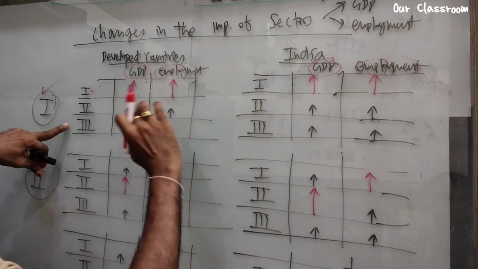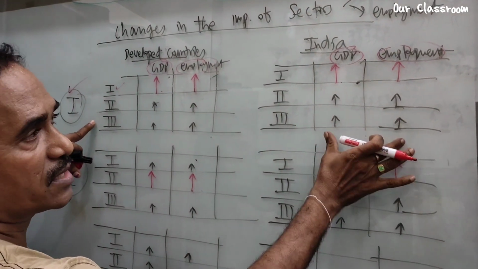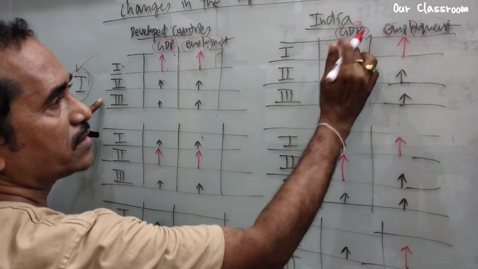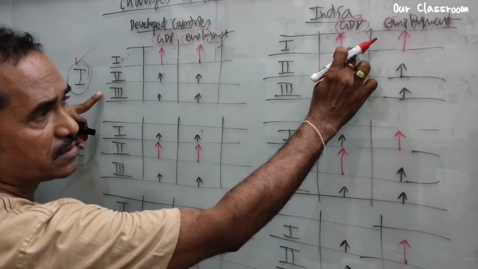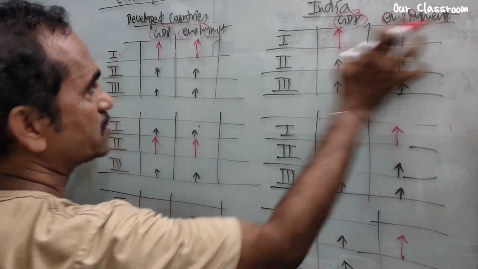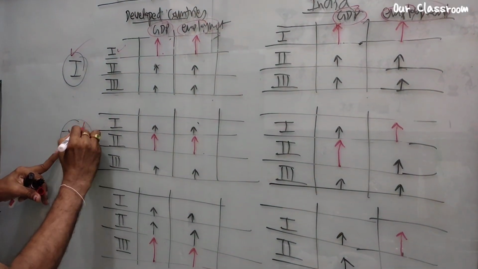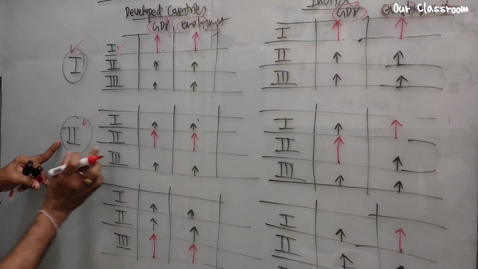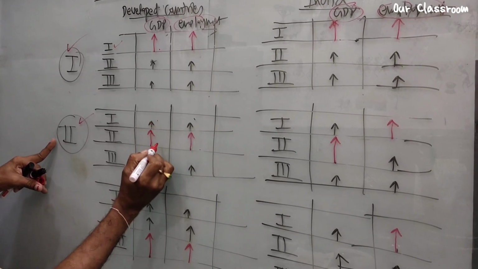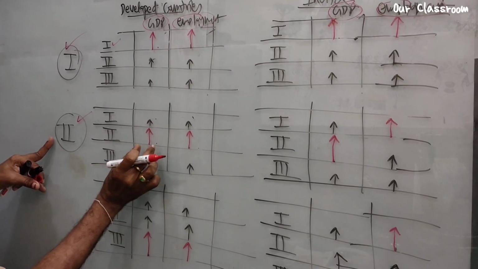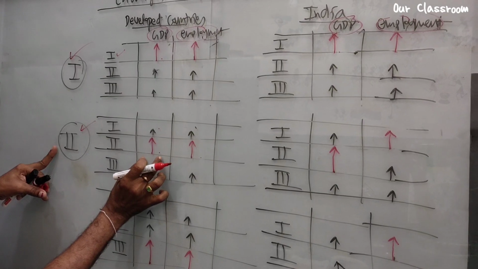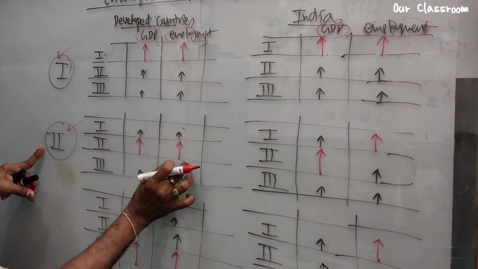Same pattern. See, in the initial stage, India also followed the same structure, same pattern, because the government gave more importance to agriculture. So here we see more contribution of GDP from agriculture, and more workers from agriculture. Same pattern. Now let's move on to the second. During the industrialization period, the contribution shifted, changed from agriculture to the industrial sector. So here industry, the second sector, shared more contribution of GDP. Employment also we find more in the second sector.